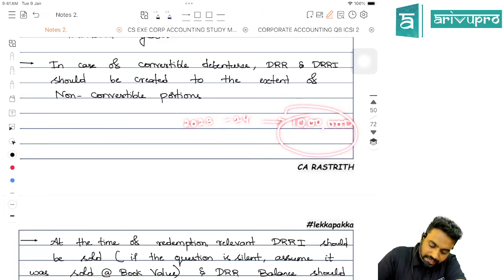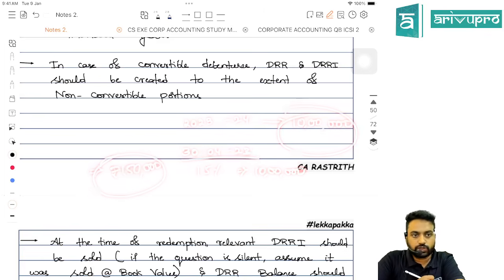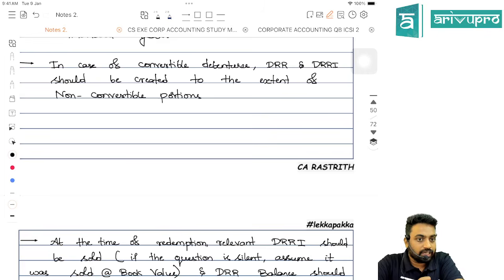Then by 30th April 2023, you should invest 15% of this 10 lakh, that is rupees 1,50,000, either in government treasury bonds and the like. Keep that in mind.